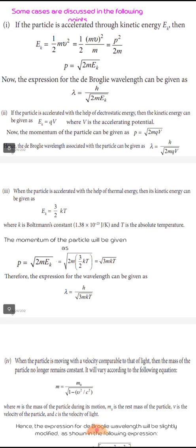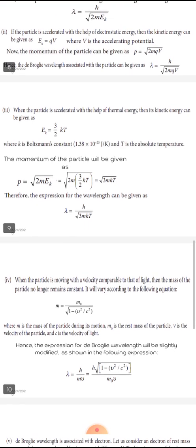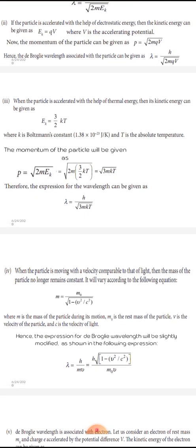If a particle is accelerated with thermal energy, then we know that the kinetic energy in the case of thermal energy is Ek equals 3 by 2 kT. p equals square root of 2m KE. Then we get the de Broglie equation lambda equals h by root 3m kT.